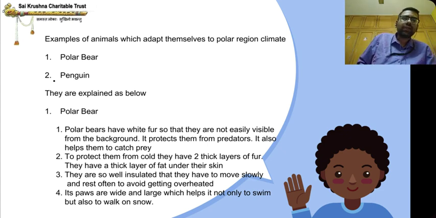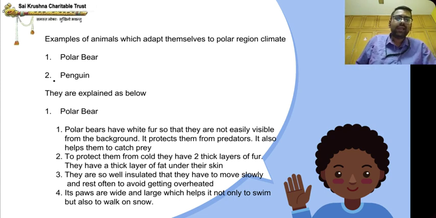So what does predator mean? Animals which want to eat the polar bear. That is the predators. This also helps them to catch prey because they are white in color. To protect them, they match the background color: white and white, the same.